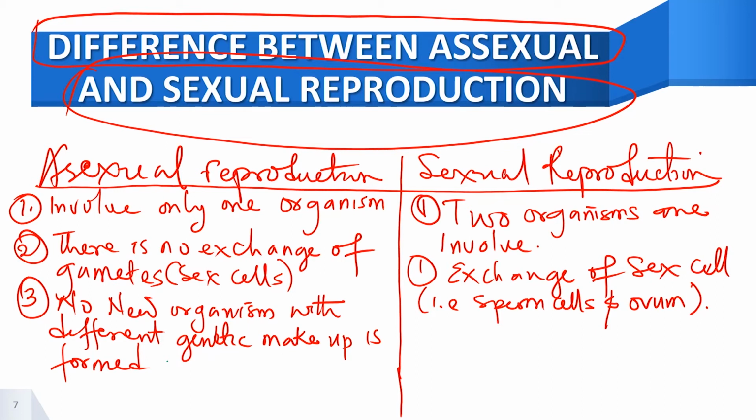In the case of sexual reproduction, a new organism is formed. In sexual reproduction, the chromosomes involved are shared between two parents, from the male and from the female, while for asexual, the number of chromosomes is the same.